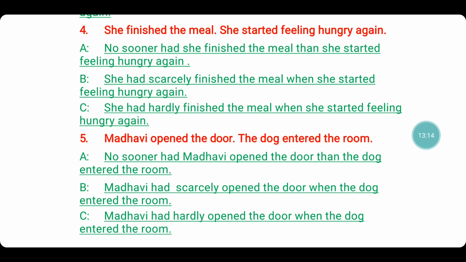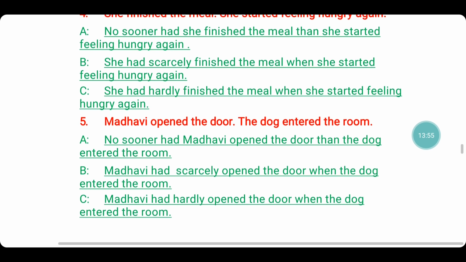On to the fourth sentence. She finished the meal. She started feeling hungry again. So how would you convert with the sequence of the actions? After she had finished the meal, she started feeling hungry again. Now let's try using no sooner. No sooner had she finished the meal than she started feeling hungry again. Using scarcely, she had scarcely finished the meal when she started feeling hungry again. Using hardly, she had hardly finished the meal when she started feeling hungry again.